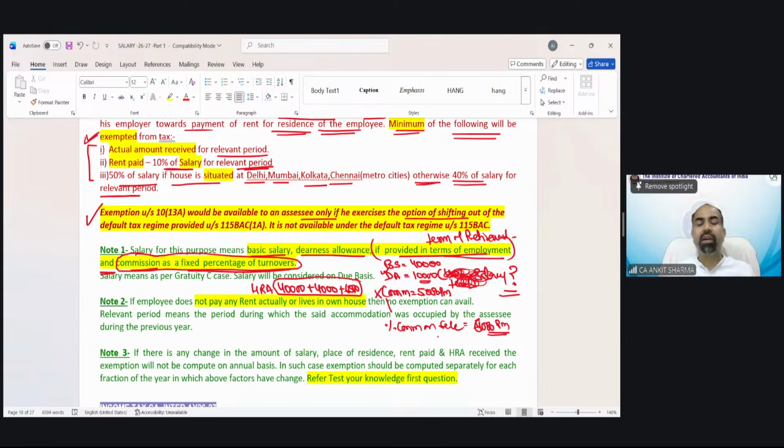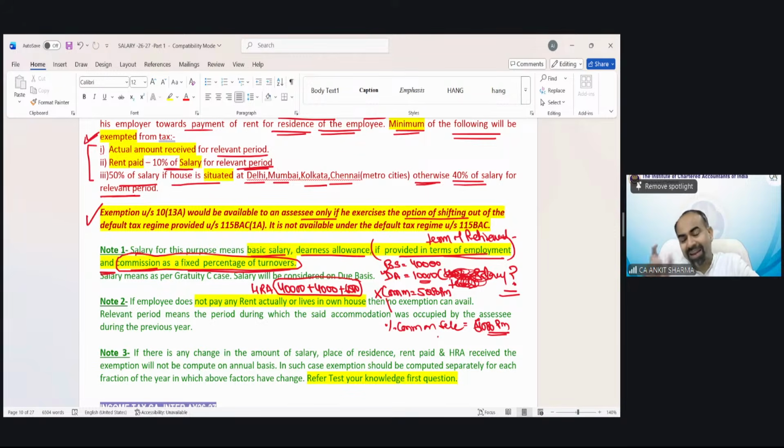This salary is going to be included for multiple purposes. For HRA we include basic, DA as per terms and percentage commission. The same applies for gratuity purposes, for provident fund purposes, for retirement benefit and other purposes also.